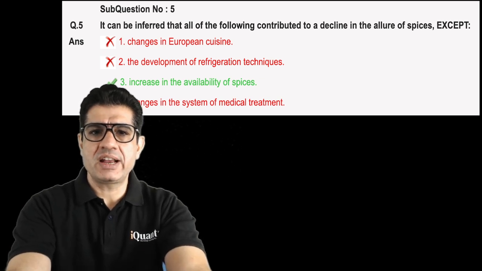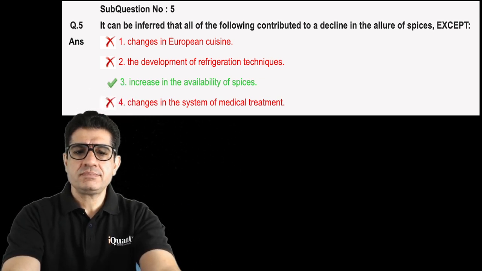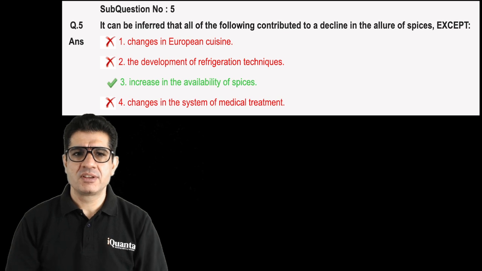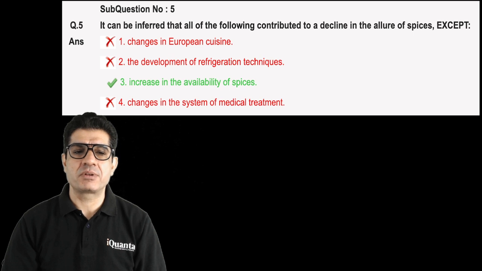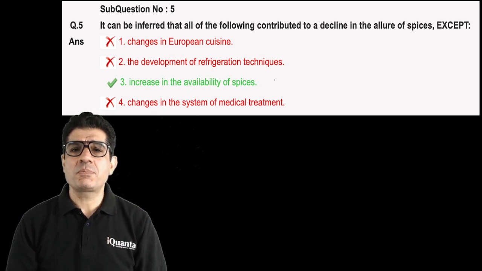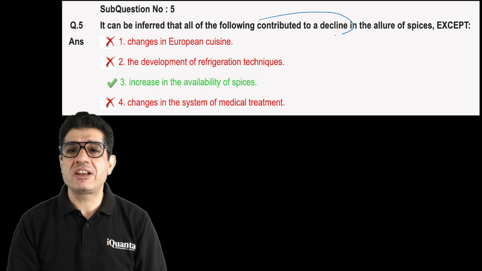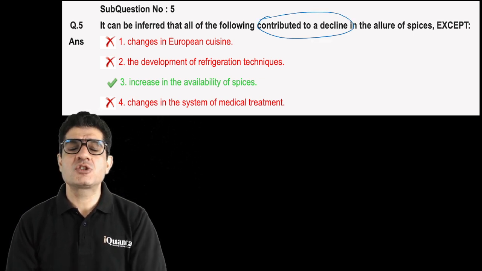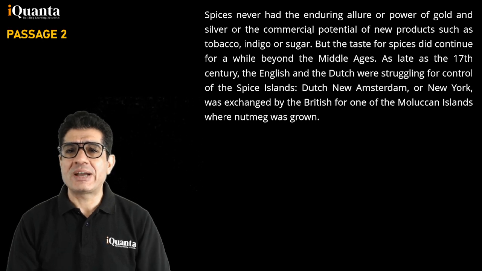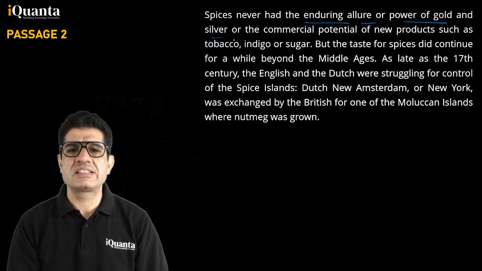And here is the question in concern. This is the question that we are unhappy with. It says it can be inferred that all of the following contributed to a decline in the allure of spices except. Now problem number one is that according to the passage, we do not definitely know that there is a decline. If I take you through the last paragraph, it says spices never had the enduring allure or power of gold and silver or the commercial potential of these things.